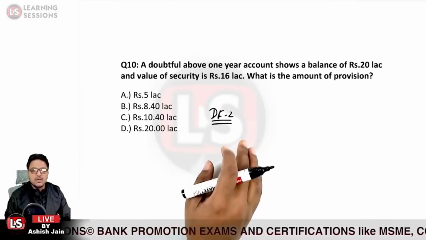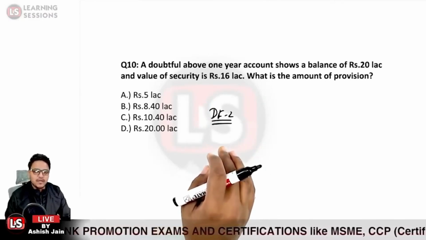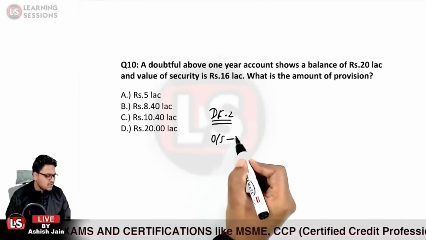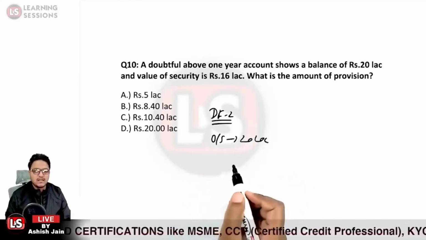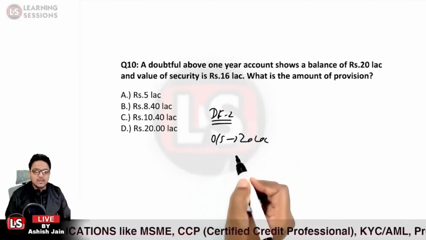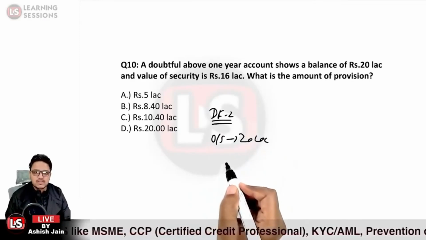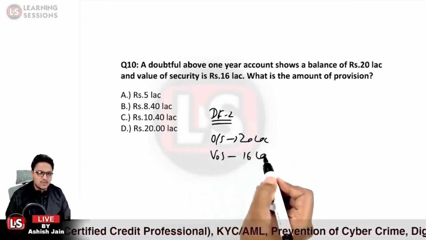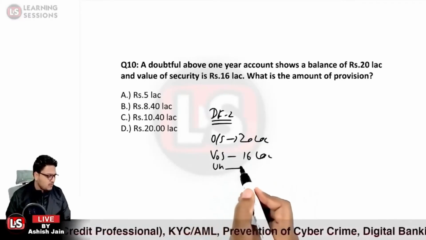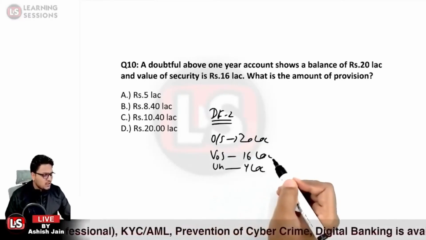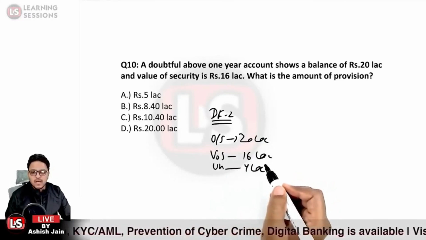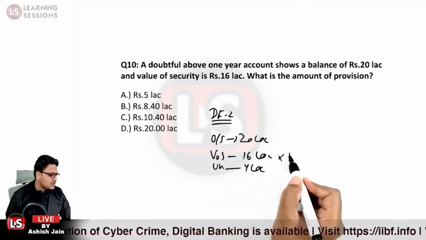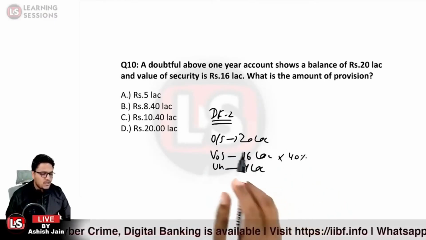Is that clear? Further over here, the outstanding balance is given to be 20 lakh rupees, and we are provided with the value of security to be 16 lakh rupees. So the unsecured part would be 4 lakh rupees. Now for the 16 lakh rupees, the amount of provision is to be created at 40% because it belongs to the DF2 category.